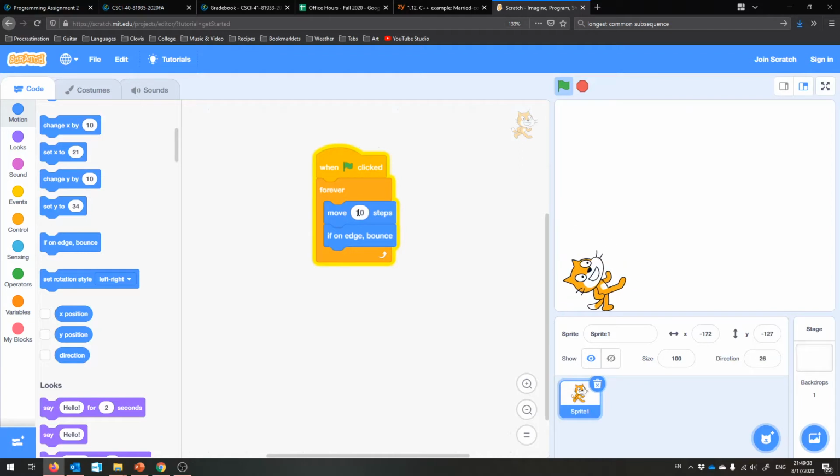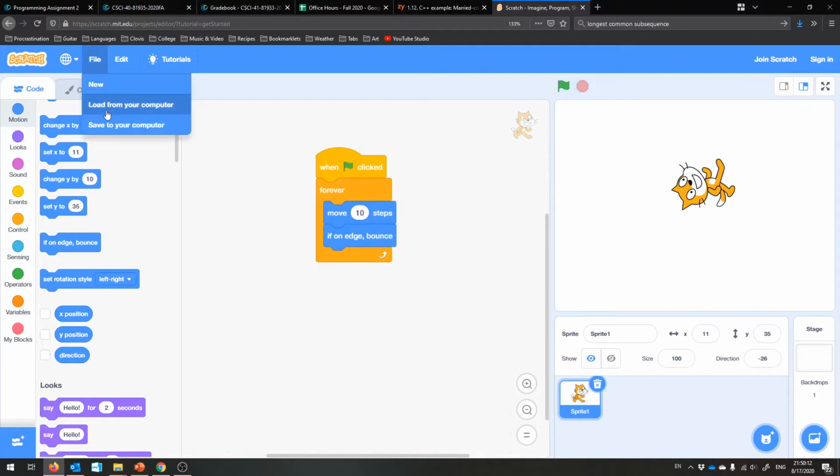And the forever block is doing the heavy lifting. It's making sure this happens every split second, and so moving 10 steps is something that should be happening instantaneously, but really Scratch is making it easier for us, and it takes a certain amount of time to do that. So 10 steps is, I don't know, a couple frames maybe of this video that we are animating for ourselves. But I hope you understand what's going on here. The forever block is making sure that this keeps getting repeated, okay? And fun things happen because of it, okay? So I'll save that for you.